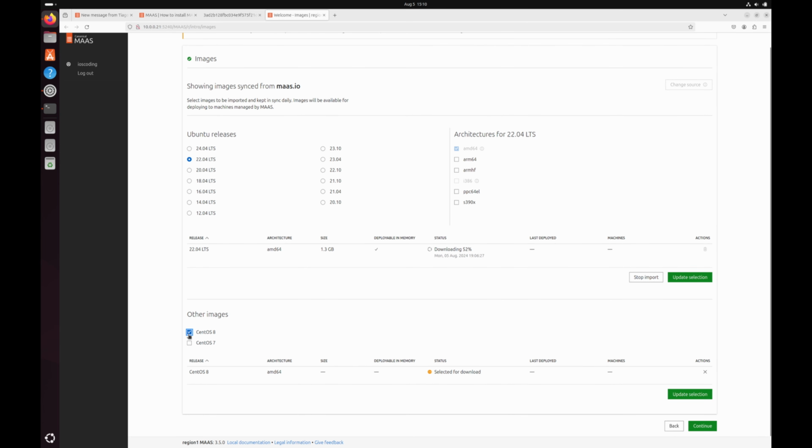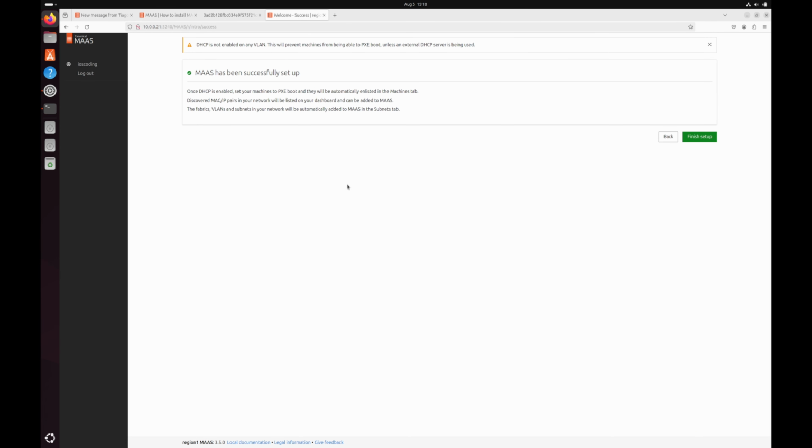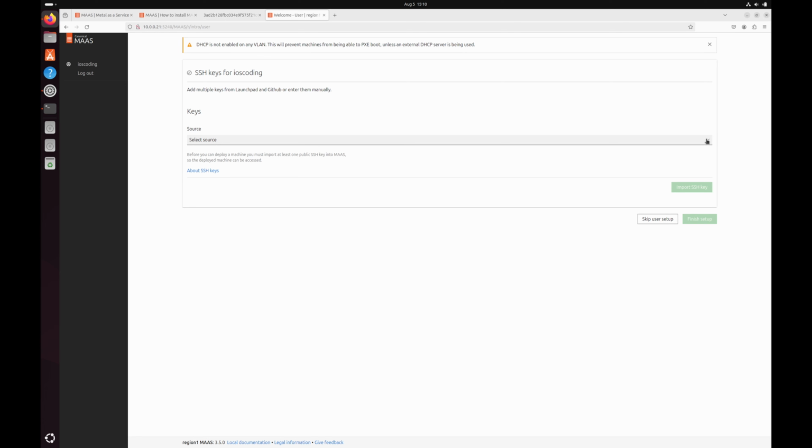You can also choose CentOS as well. Just in order to save some time, I will leave that unchecked and continue. As you can see, MAAS has been successfully set up, and we will click on finish setup.